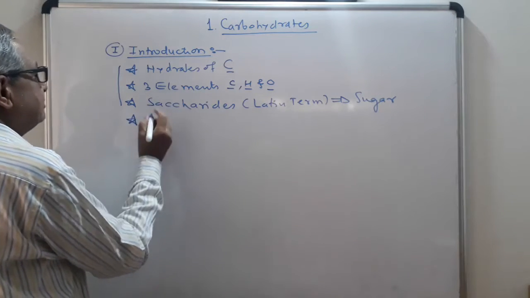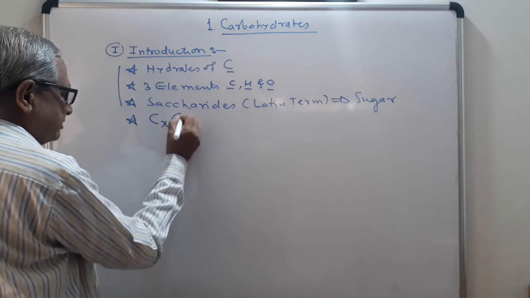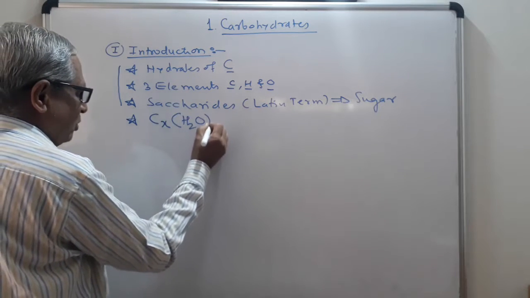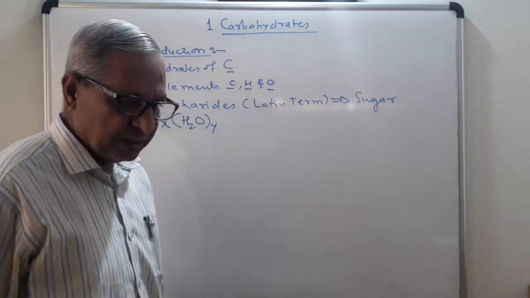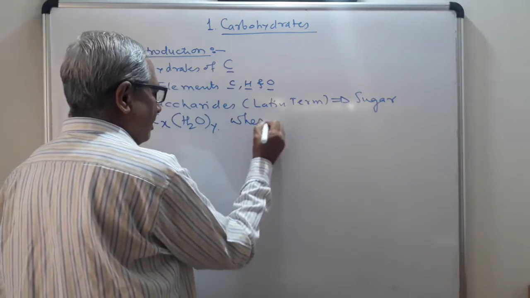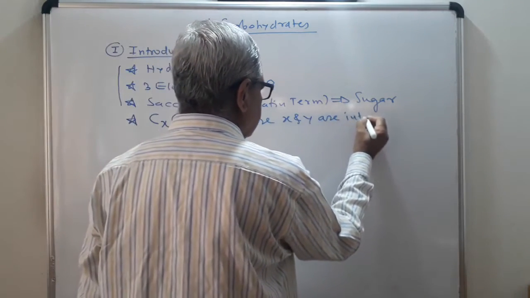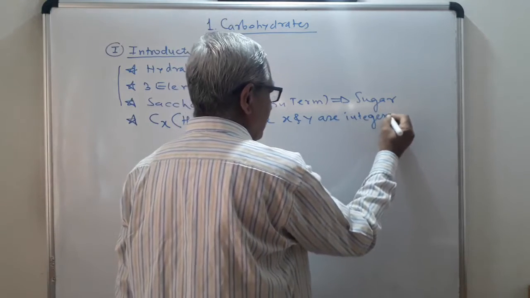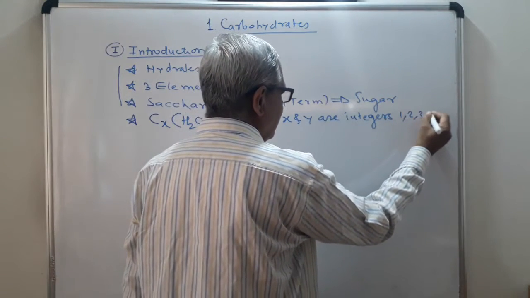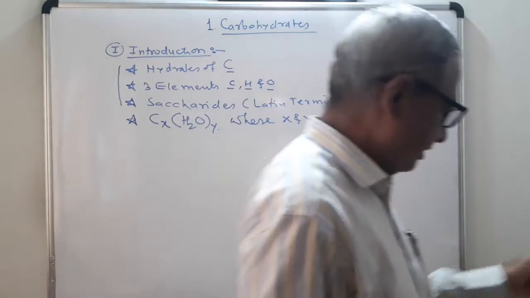Then as hydrates of carbon, they are also represented as CxH2Oy. This is the general formula. Now where x and y are integers like 1, 2, 3, 4. These are the integers.